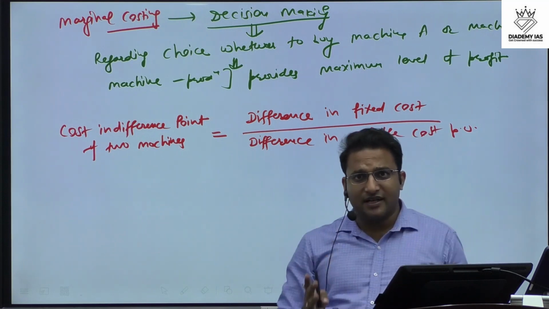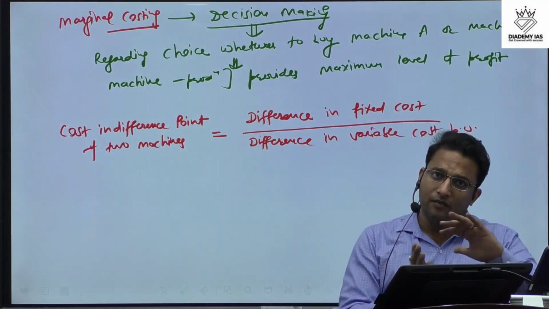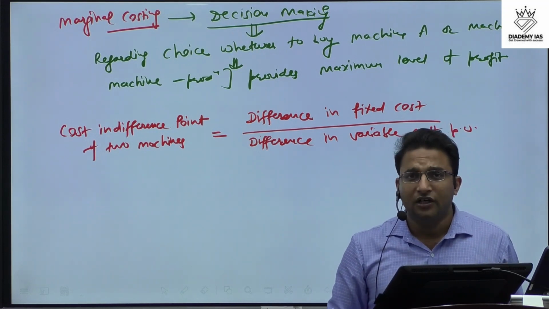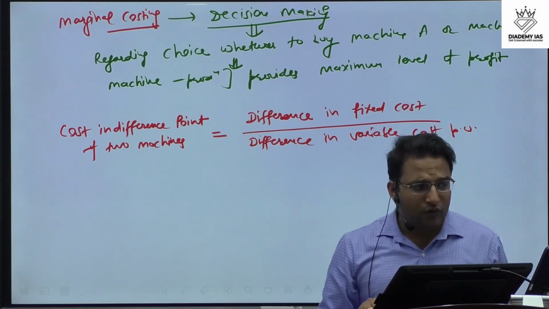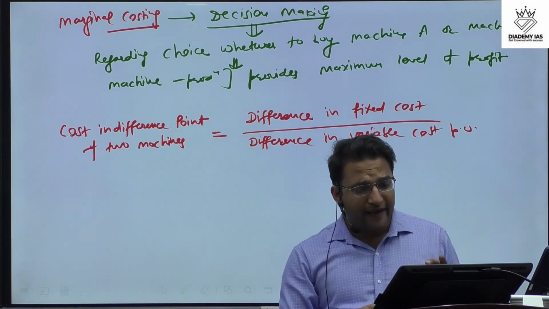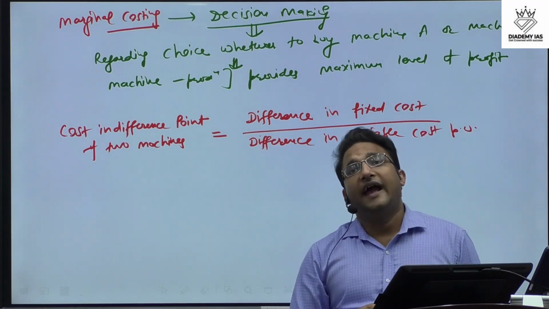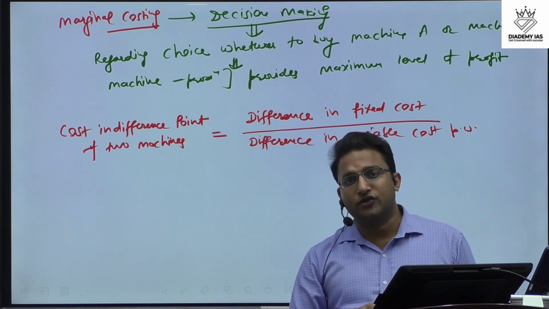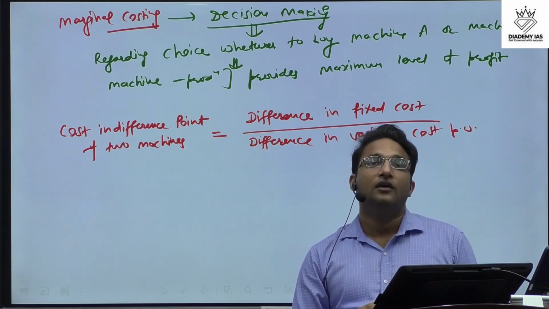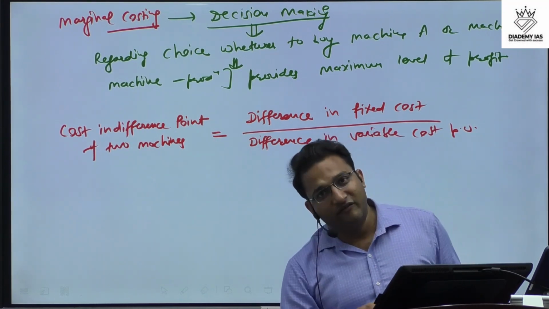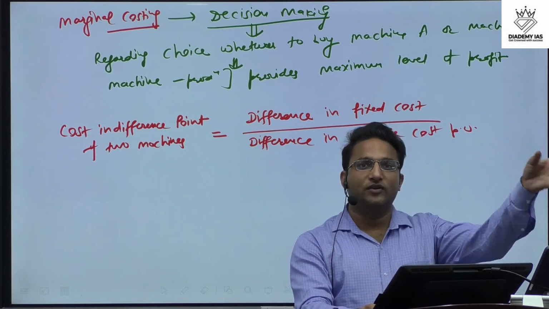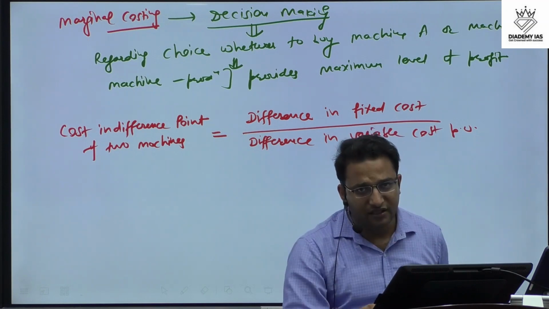Whatever discussion I have done, I will summarize this again. I will come back to this discussion with the help of the question that we are discussing right now. In the cost indifference point, we are just calculating the information so that we can find that level at which both the options, both the machines, provide the same total cost. After this we can check how much production we have. If the production is less, then we can choose one machine, otherwise we can choose another machine. That discussion we will see right now.